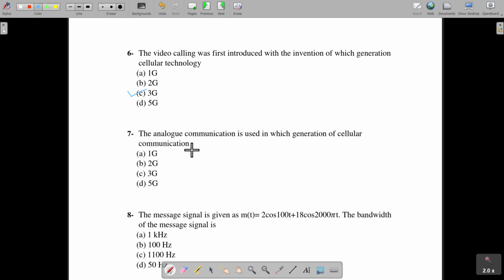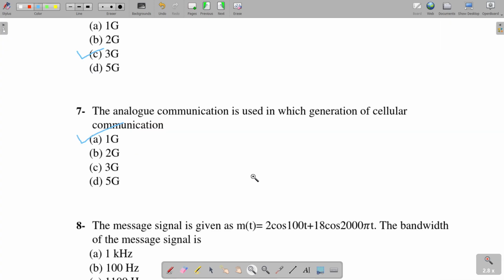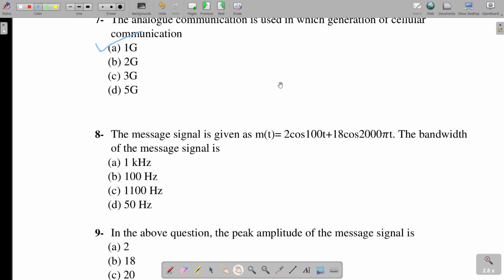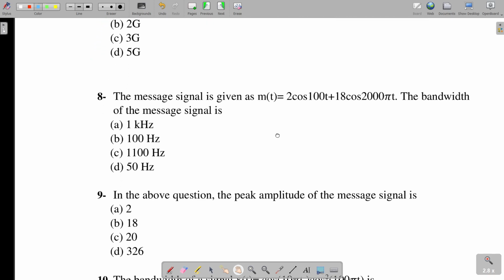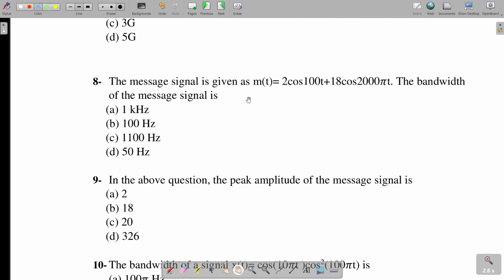Number 7, the analog communication is used in which generation of cellular communication? Analog communication was used in 1G cellular communication. From 2G we have started the digital cellular communication. Fine, so analog communication was used in the first generation of cellular communication. Number 8 says that the message signal is given as m(t) = 2cos(100t) + 18cos(2000πt). The bandwidth of the message signal is.